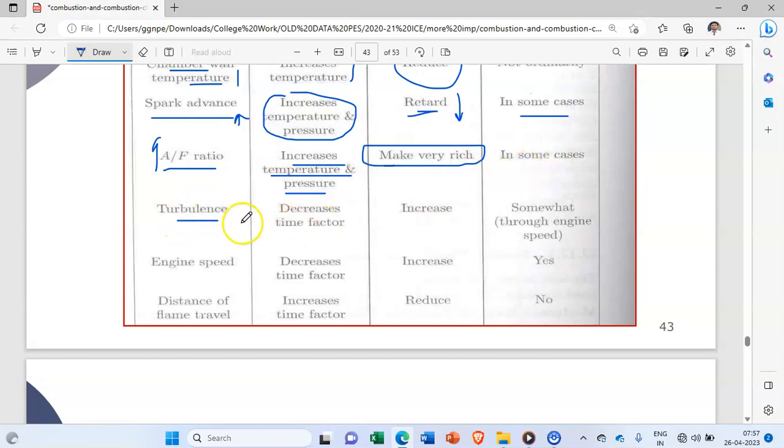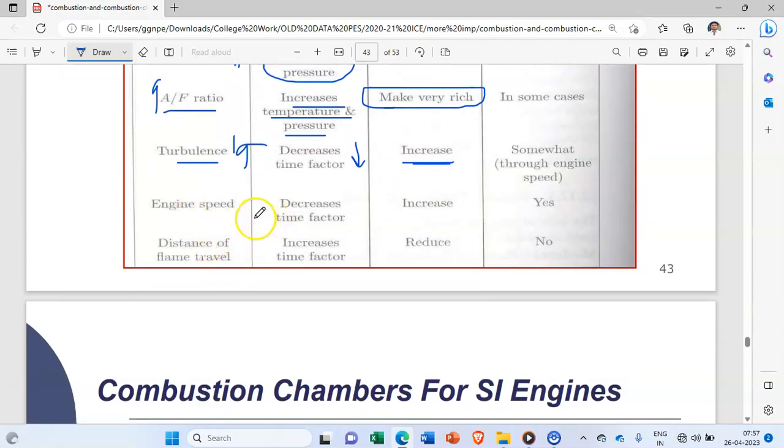Turbulence. Definitely turbulence will increase the flame speed and therefore decrease the time factor, so we have to increase the turbulence. Engine speed: we have to increase it definitely. An increase in engine speed decreases the time factor, and therefore the action we have to take is to increase the engine speed.